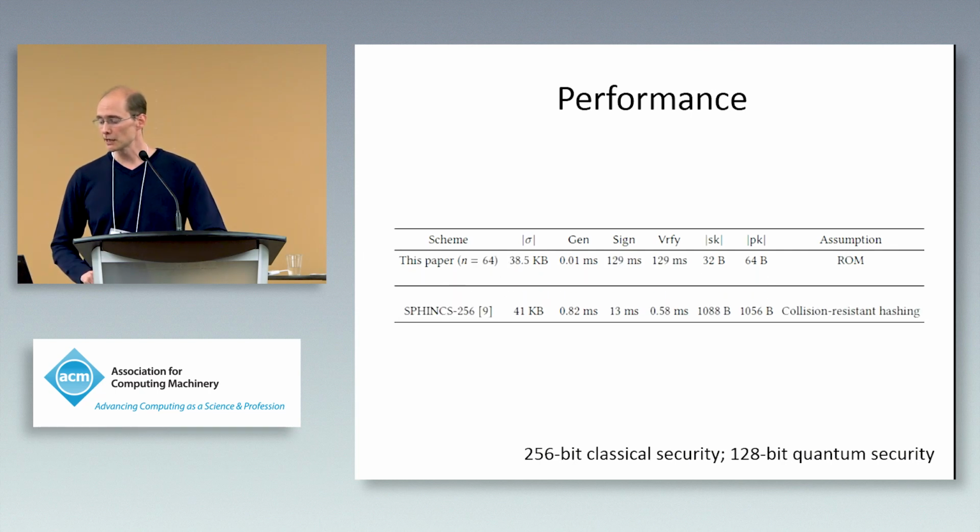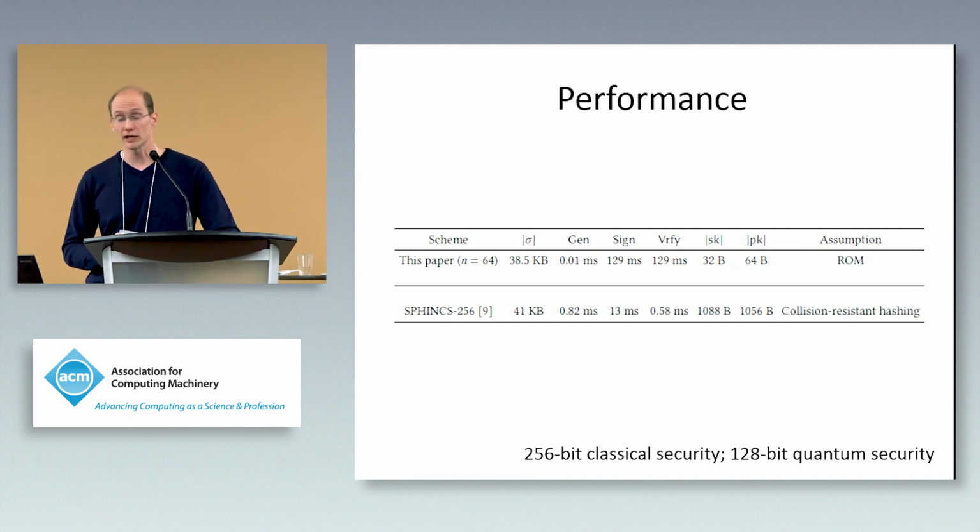Another thing to look at is to compare what we can achieve in our paper to a construction of signatures based on a Merkle tree style approach called Sphinx. And here also we're actually able to beat the signature size of their published construction, although here our signing and verification times are significantly worse than what they can achieve.